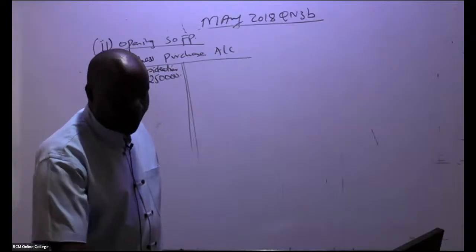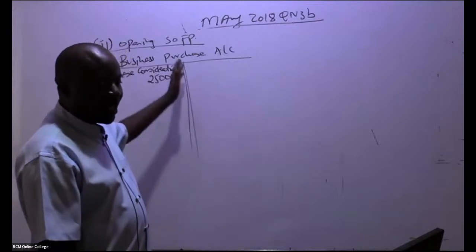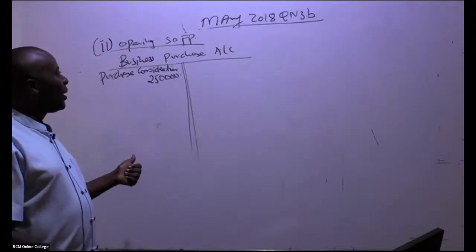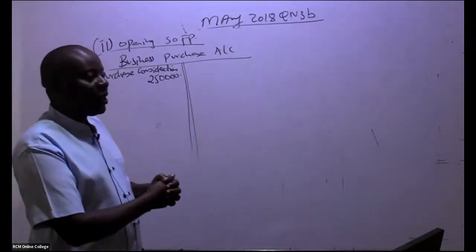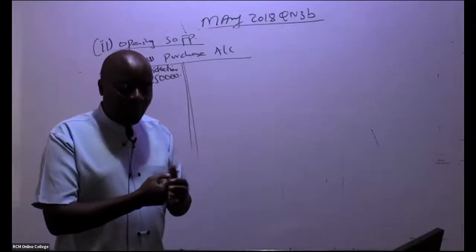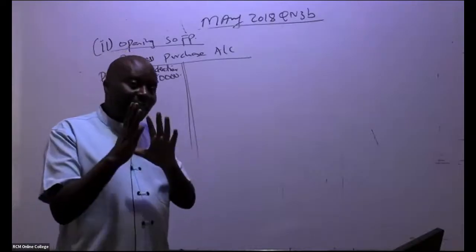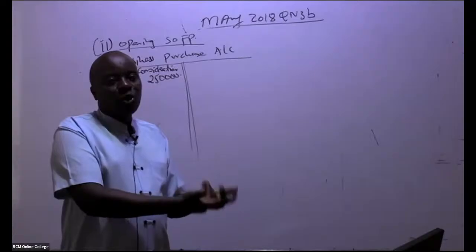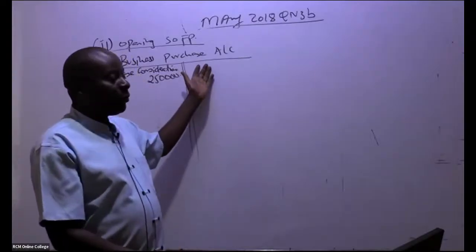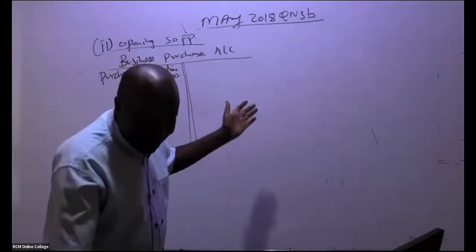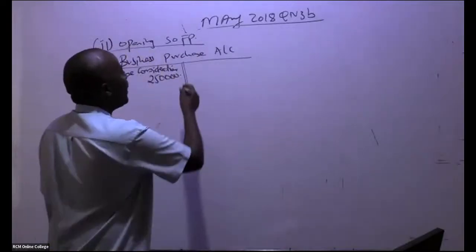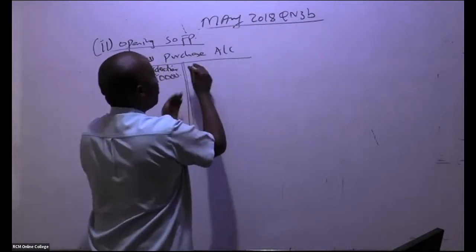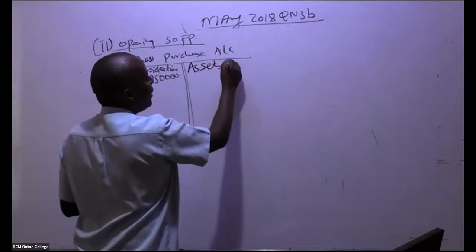So goodwill, this is what we are trying to calculate now. This account will give us the goodwill. So remember, ladies and gentlemen, what are we doing in a business purchase? First of all, we are purchasing those assets that the business took. When we purchase them, we debit those assets and then we credit this account. So we start with assets taken over. Here you are debiting the individual assets and then you credit this account.